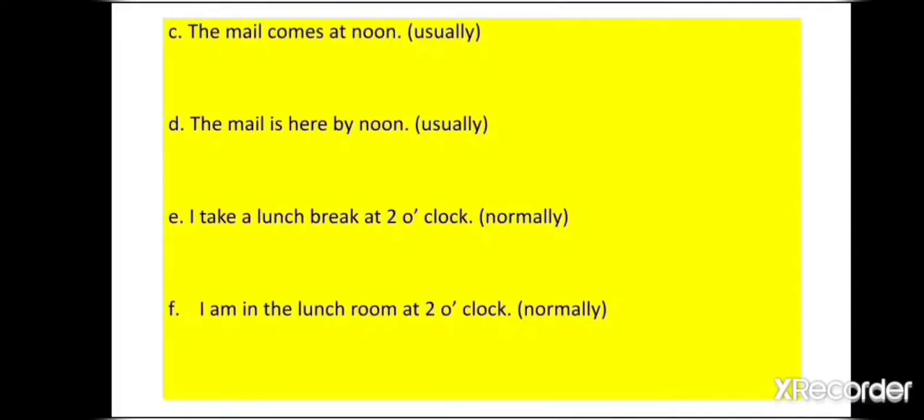E part, I take a lunch break at 2 o'clock and the adverb is normally. F part, I am in the lunchroom at 2 o'clock and the adverb is normally. G part, Ben comes late and the adverb is often. H part, Ben is late and again the adverb is often.